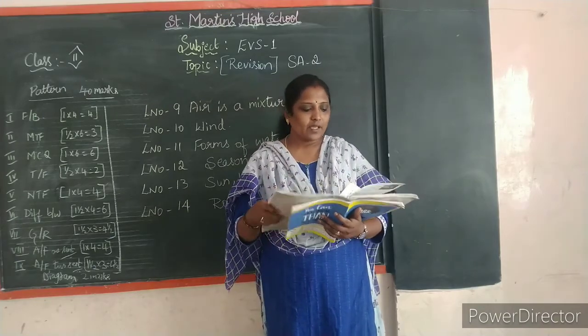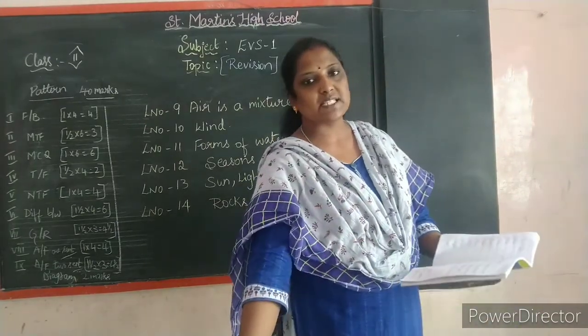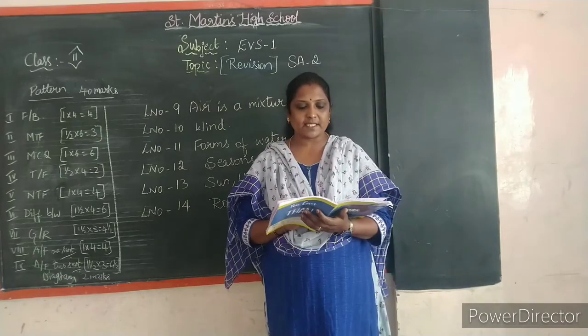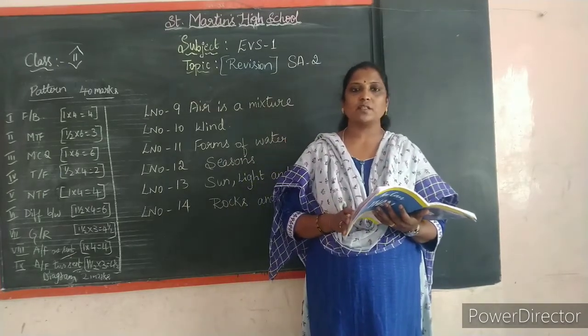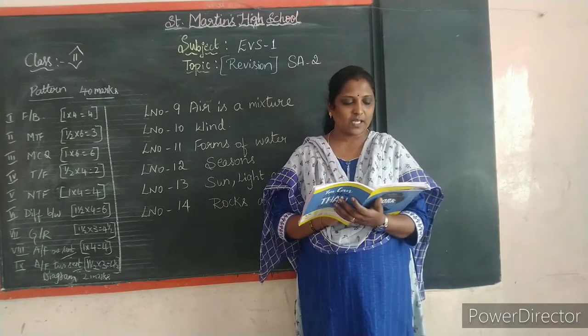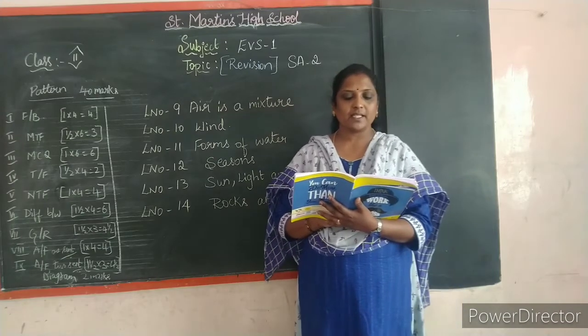Here, answer the following. Name the five seasons of our country. That is summer season, winter season, rainy season, and what are the other two? Autumn and spring season are the five seasons. Okay. What do we do to protect ourselves from the heat in summer?